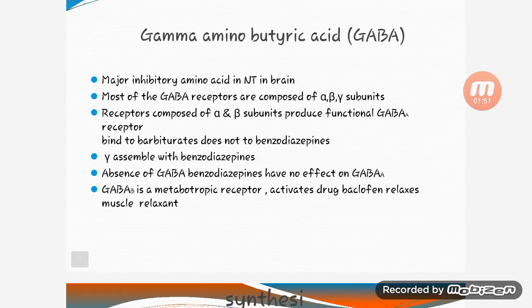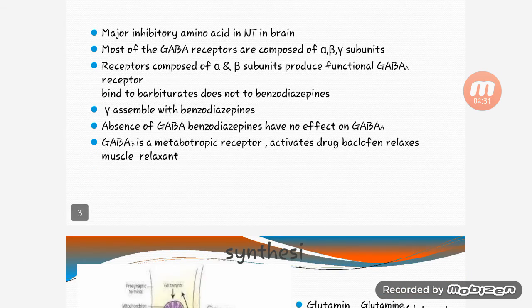Next is GABA, the major inhibitory amino acid neurotransmitter in the brain. Most GABA receptors are composed of alpha, beta, and gamma subunits. A receptor composed of alpha and beta subunits produces a functional GABA receptor, with binding to barbiturates, but not to benzodiazepines. The gamma subunit assembly is needed for benzodiazepine binding. In the absence of GABA, benzodiazepines have no effect on the GABA receptor.